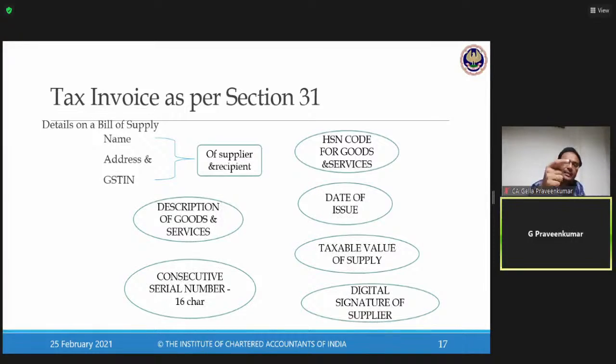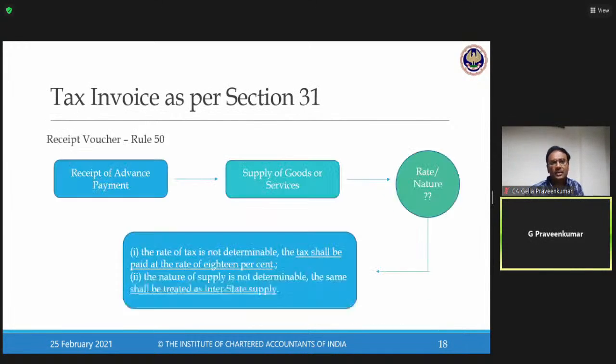The name and address of the supplier and recipient, description of goods and services, and a consecutive serial number with 16 characters, HSN of goods and services, date of issue, taxable value, and sign of the supplier. Normal aspects. Then we move on to the next document as per section 31 called receipt voucher.